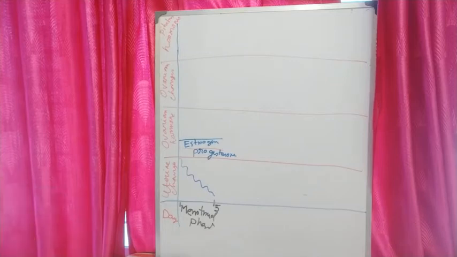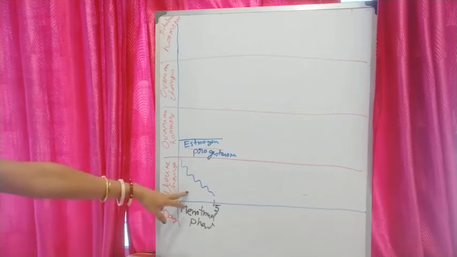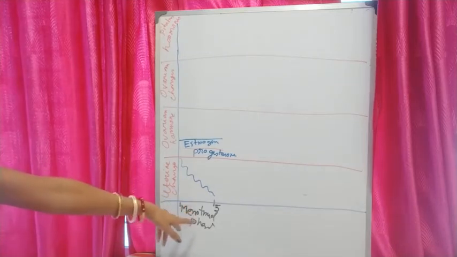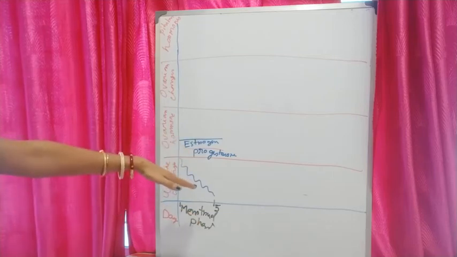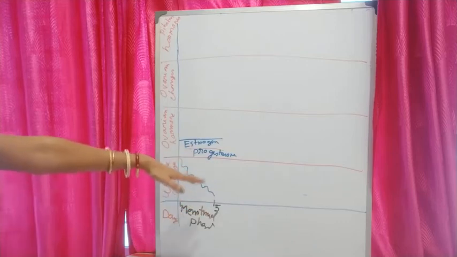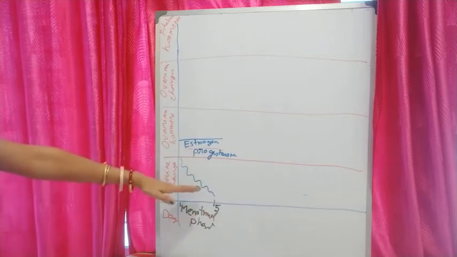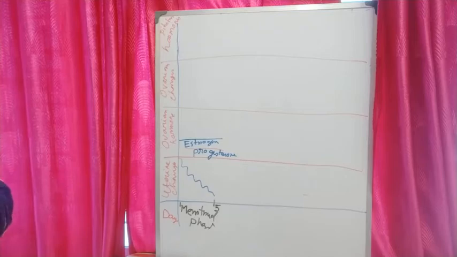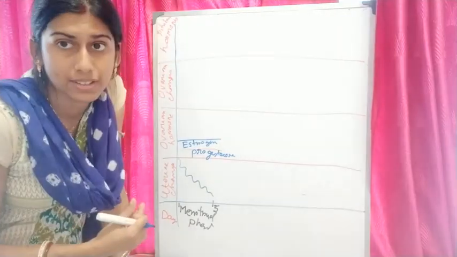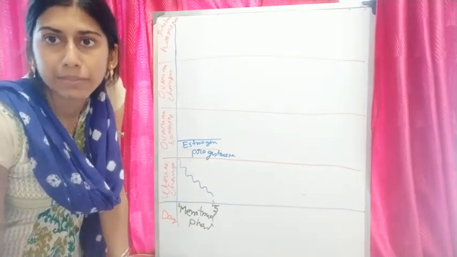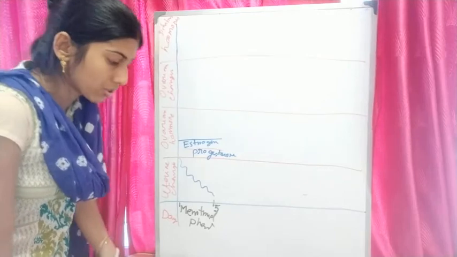So the cycle starts with menstruation, lasting about 3 to 5 days. Menstruation results in the breakdown of the endometrium, the lining of the uterus where blood vessels are present, so blood is also released, and the ovum is also released if it is not fertilized. The menstrual cycle occurs if fertilization does not happen.